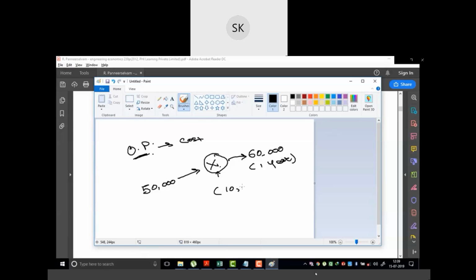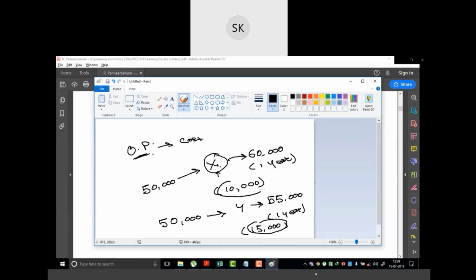So that means the total profit for this investment is rupees 10,000 for a period of 1 year. And in the second case, let us say the same person is investing rupees 50,000 in investment opportunity Y, and that investment opportunity will yield a profit of, let us say, 65,000 for 1 year. So in this case, the profit for the person becomes 15,000, and the difference of 15,000 with 10,000 is the opportunity cost.